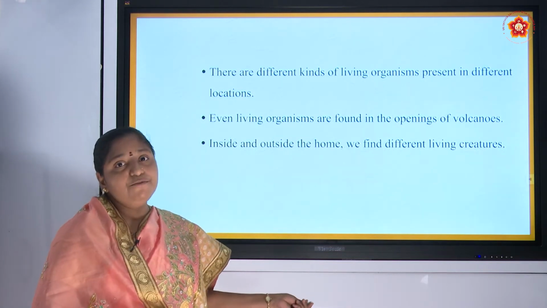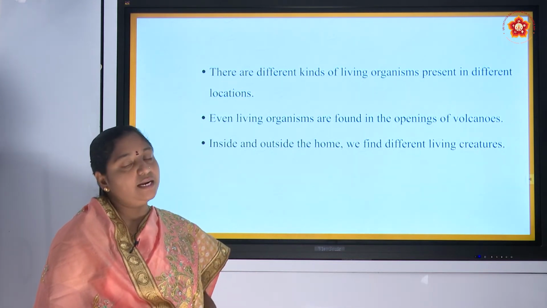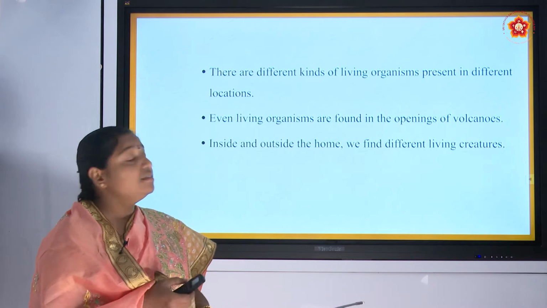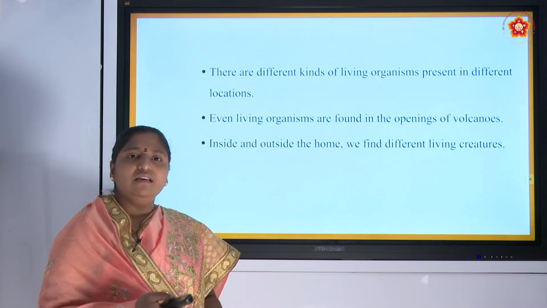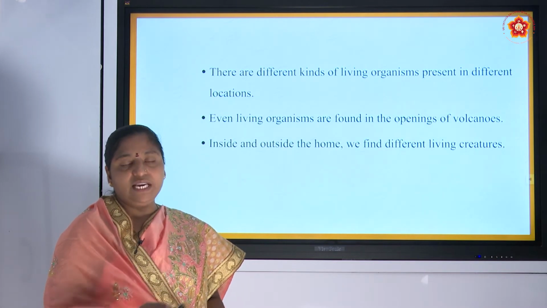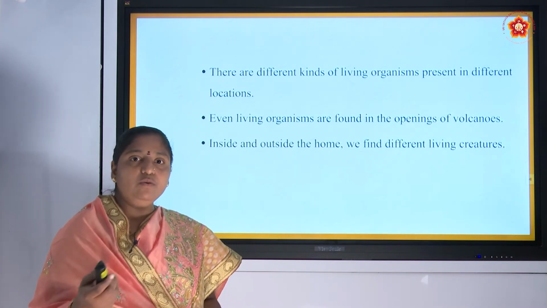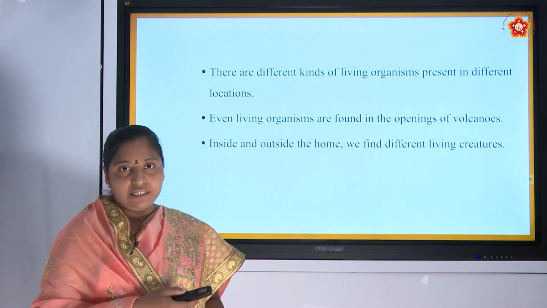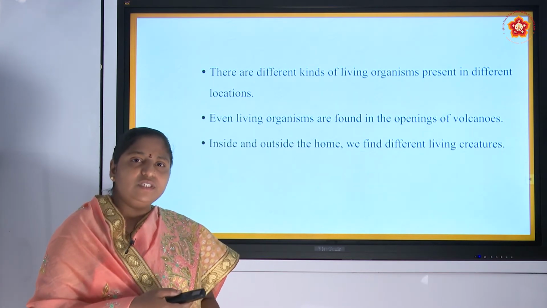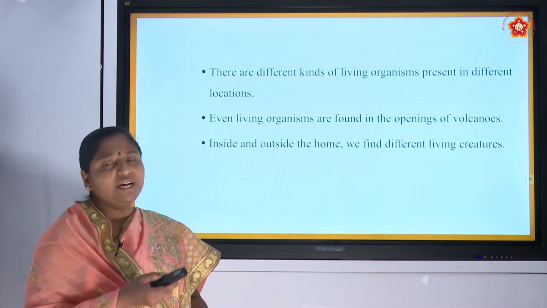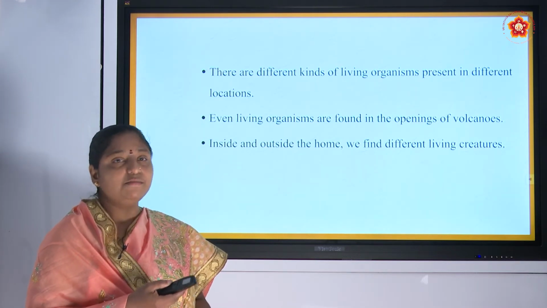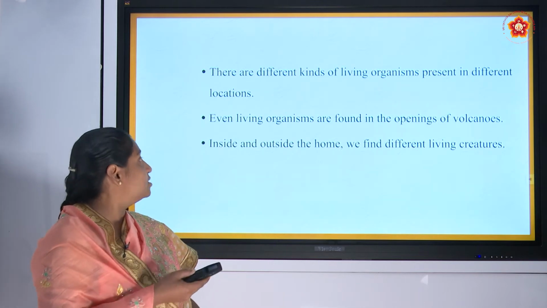There are different kinds of living organisms in different locations. You are all familiar that in deserts we can see camels, and if we go to the aquatic habitat like sea and rivers, there the organisms are different. In this way there are different kinds of living organisms in different locations.